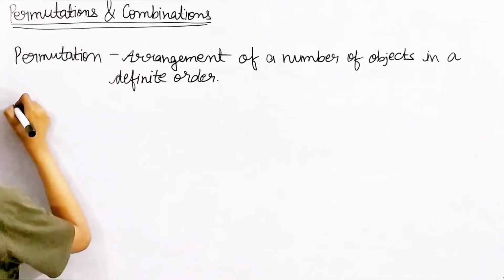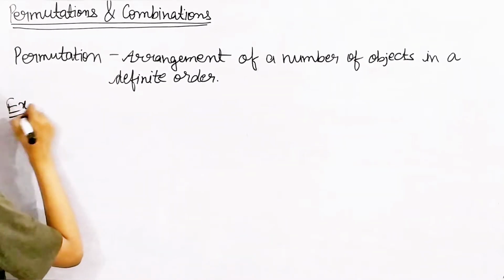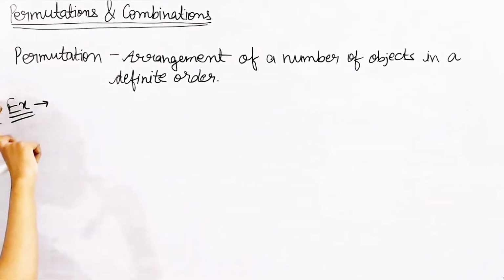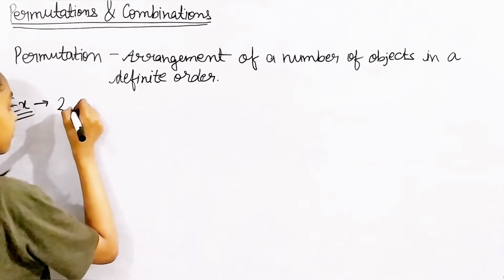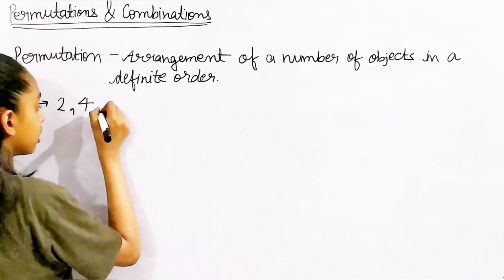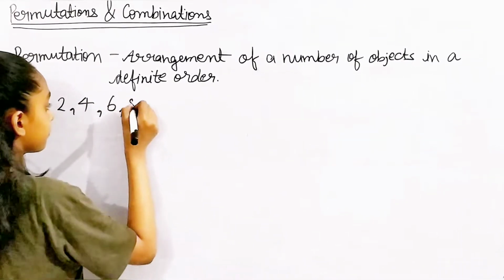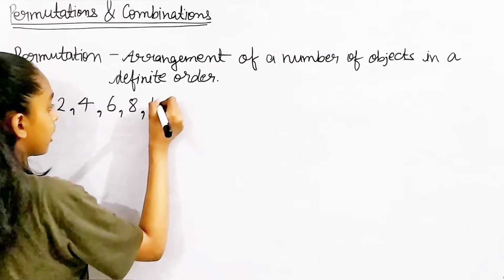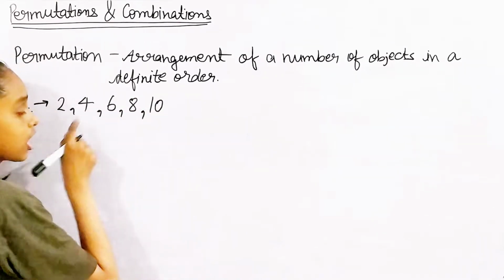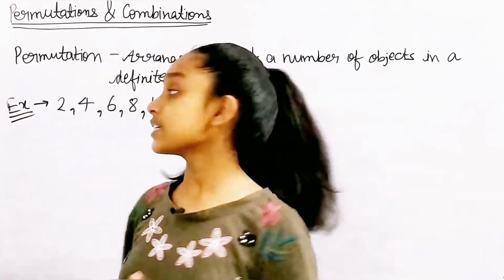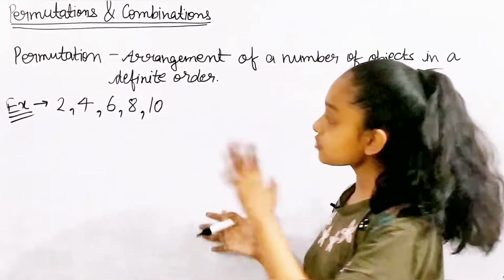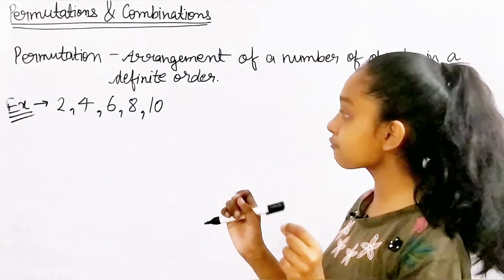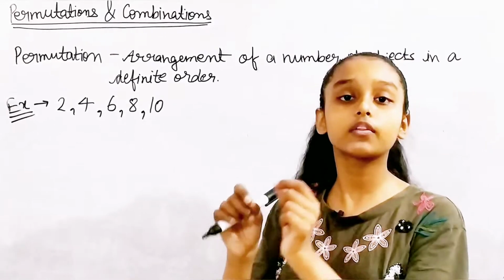For example, let's say 2, 4, 6, 8, and 10. And what is this? It is the first 5 even natural numbers.